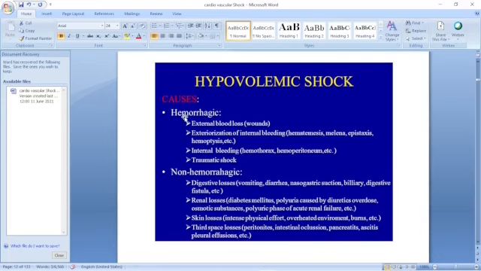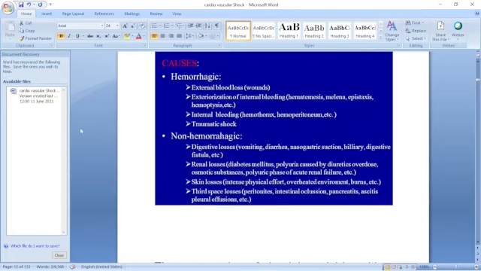Mostly the cause may be hemorrhage or non-hemorrhagic causes. Hemorrhagic may be external blood loss due to wounds, accidental or other injuries. Then exteriorization of internal bleeding: hematemesis, melena, epistaxis. Then bleeding outside the blood vessel but within the body, internal bleeding like hemothorax, hemoperitoneum, etc. And then traumatic shock, where there is a lot of bleeding.